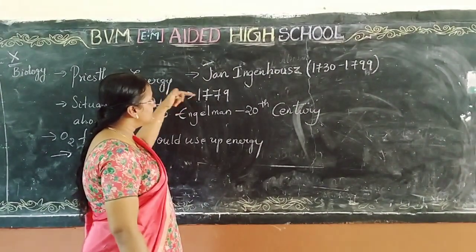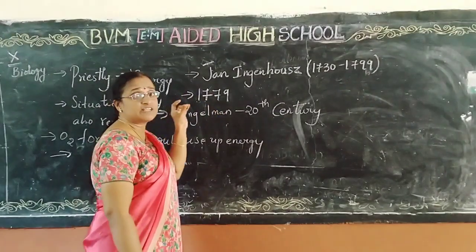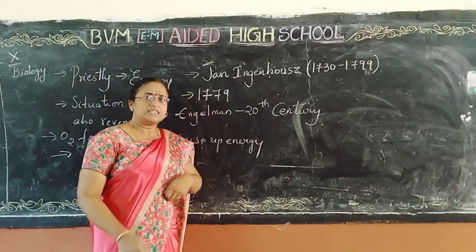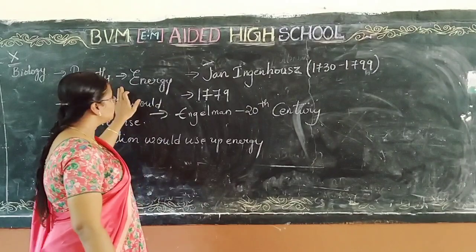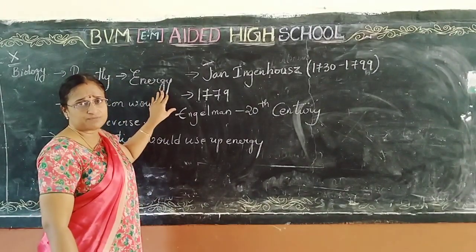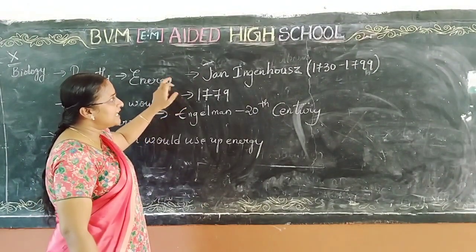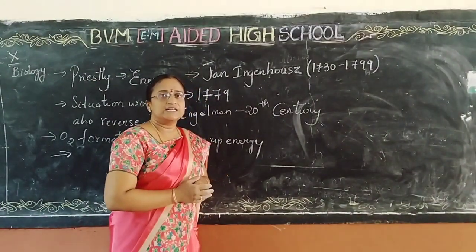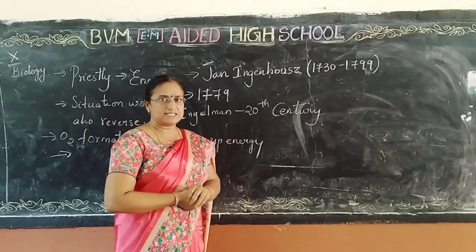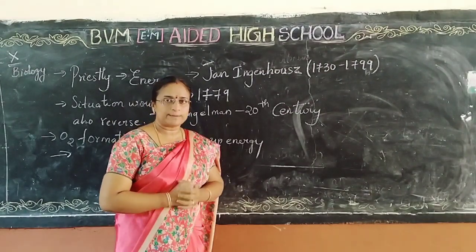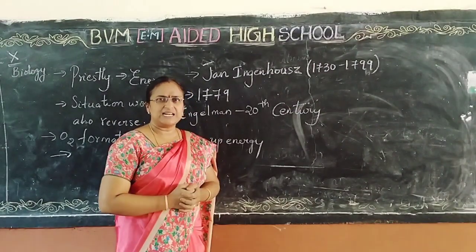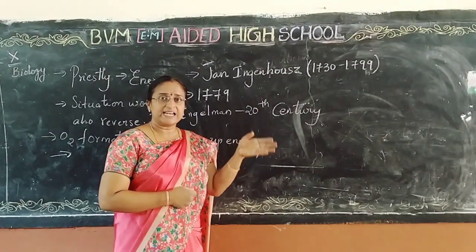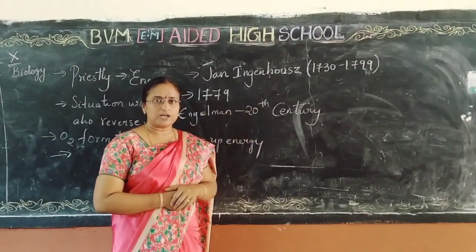During the period of 1779, after he noticed that the plant can easily use up the energy, John Ingenhousz gathered some aquatic plants, that is, water plants. For example, hydrilla. He took the hydrilla plant in his experiment.